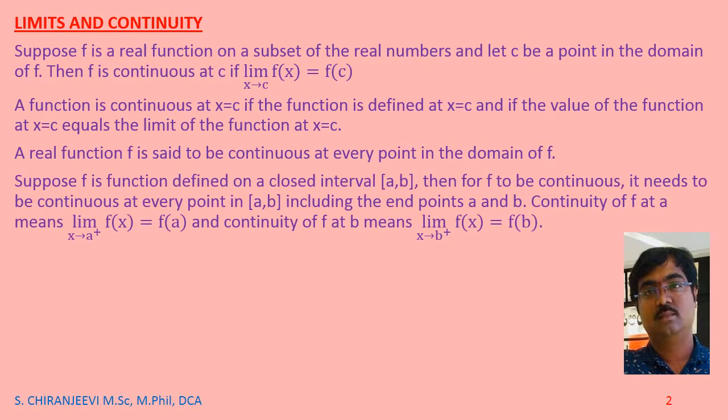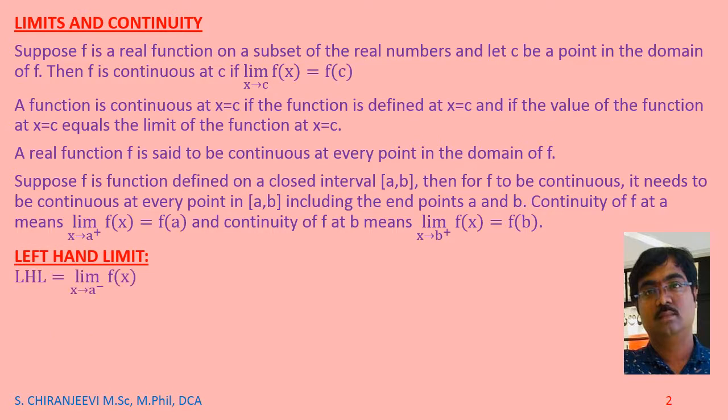Suppose f is a function defined on a closed interval a comma b. Then for f to be continuous, it needs to be continuous at every point in a comma b, including the end points a and b. Continuity of f at a means limit x tends to a plus f of x equals f of a, and continuity of f at b means limit x tends to b minus f of x equals f of b.